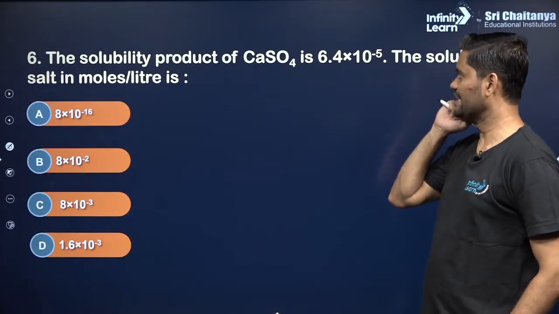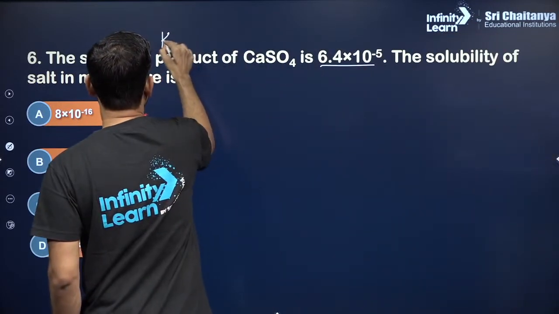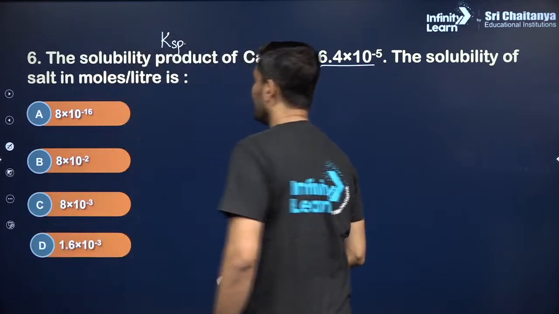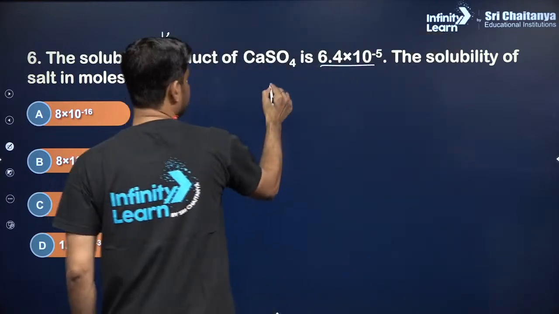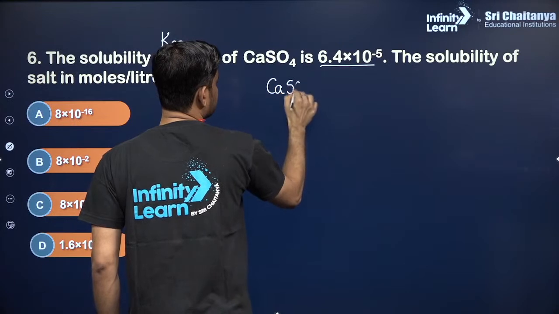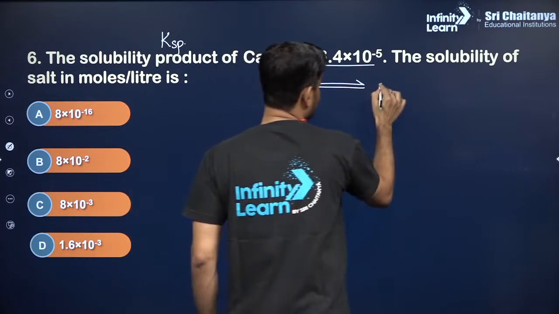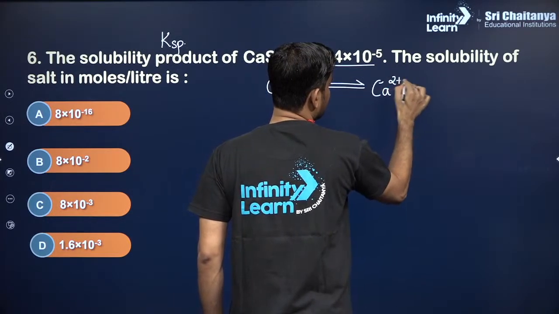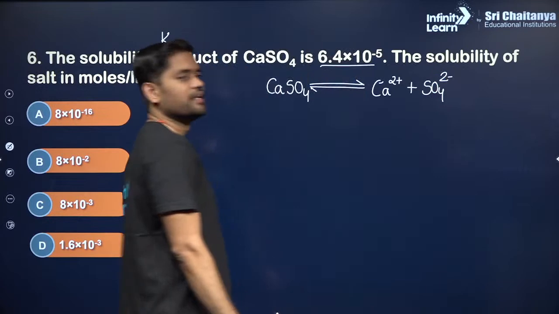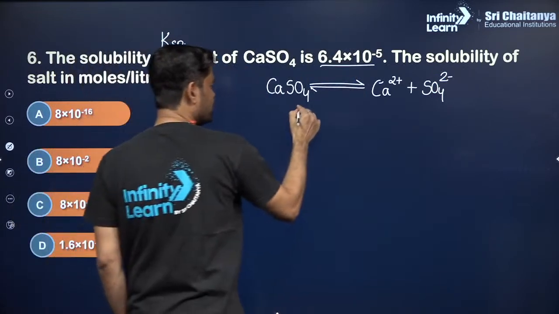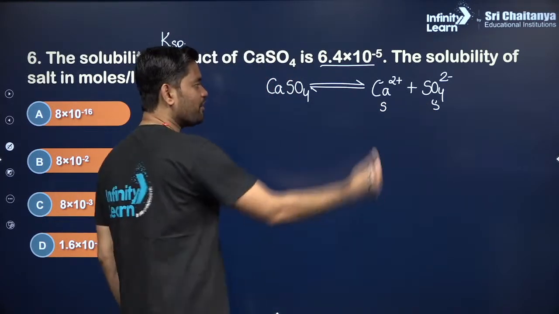Next question. The solubility product of calcium sulfate is given. Solubility product means Ksp. Find the solubility of the salt in mole per liter. So for calcium sulfate, if I want to write the Ksp, let us take the solubility of calcium ion and sulfate ion to be S, because their ratio is the same.